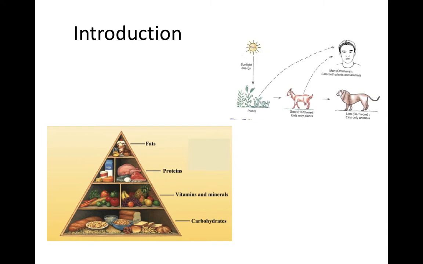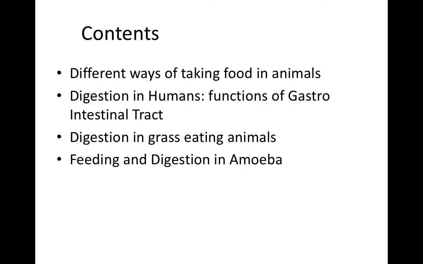It may be a direct dependence or an indirect dependence, just like carnivores, which eat only animals, but are still indirectly dependent upon plants. So the mode of nutrition in animals is the heterotrophic mode of nutrition. Under this chapter, you'll be studying different ways of taking food in animals, digestion in humans, functions of the gastrointestinal tract, digestion in grass eating animals, and feeding and digestion in amoeba.